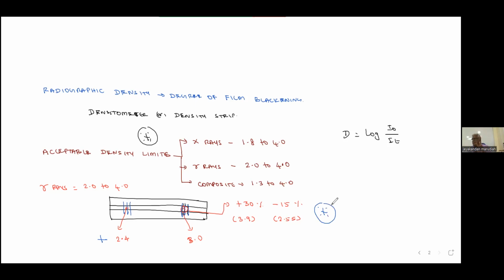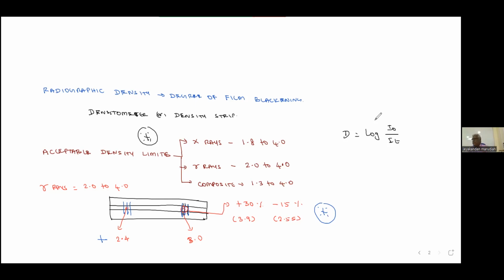Again, I will repeat. The definition of density is the degree of film blackening. How are we measuring density? With a densitometer or a step comparison film, or density strip as we normally call it. You should know the specified density range: X-rays 1.8 to 4, gamma rays 2 to 4, composite multiple film 1.3 to 4. This is a closed book question. The theoretical formula they never ask in the exam. D is log I0 by IT. It is not given in the code itself.